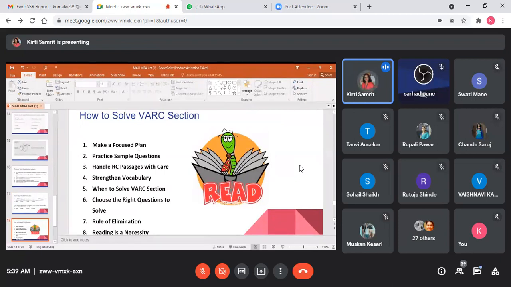Please try to focus on your vocabulary. Try to learn minimum 5 new words every day, because you will have synonyms and antonyms questions. And again, reading is very necessary, students. So whenever you read, you will be able to solve this VARC section. Be focused.